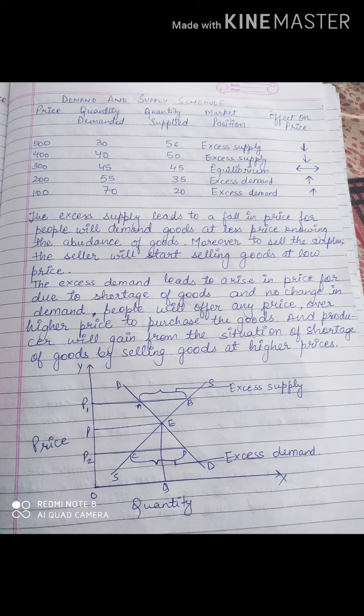Now if I decrease the price after this, what will be my demand? My demand will increase because price is reducing. So price decreases, demand increases. See, demand 55. Now quantity supplied. Now the supplier will not be interested in supplying. So what happened to the supply? Supply reduced to 35. Now if I check the difference between the quantity demanded and quantity supplied, the case is excess demand. Why? Demand is more. What will happen if demand is more and supply is less? No doubt the price in the market will be raised, that is, increase.